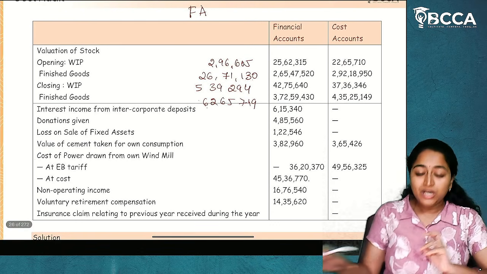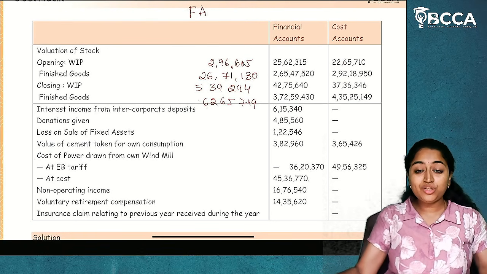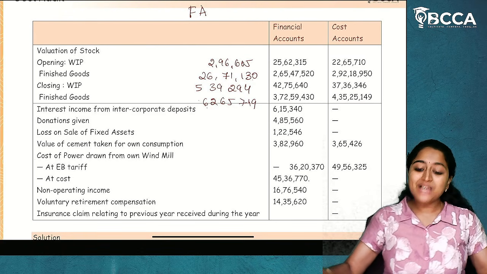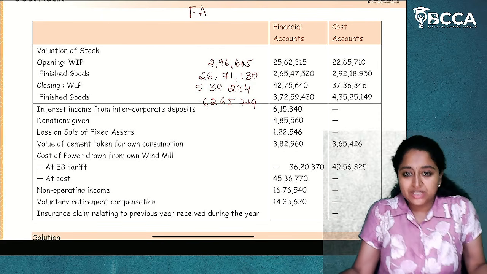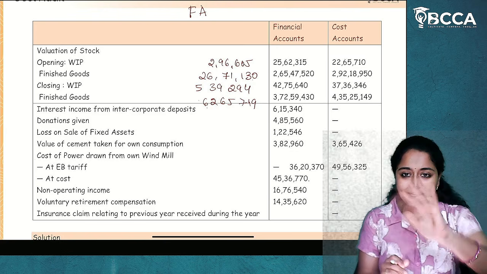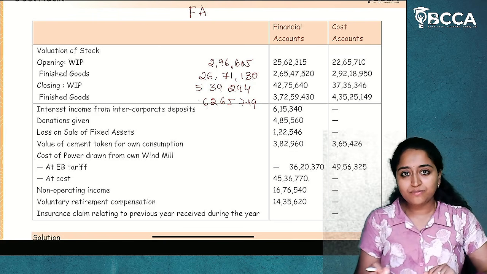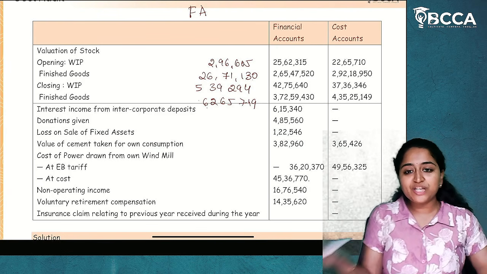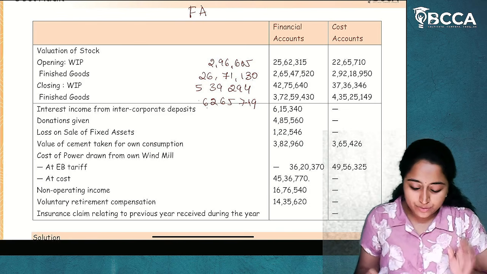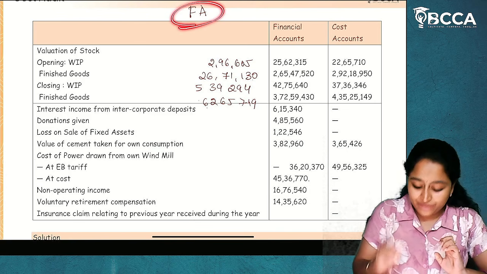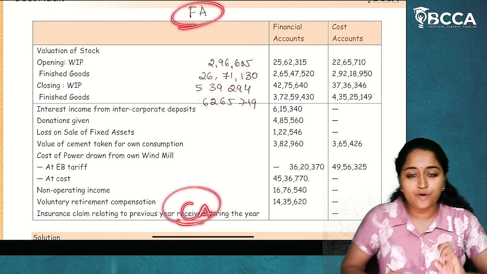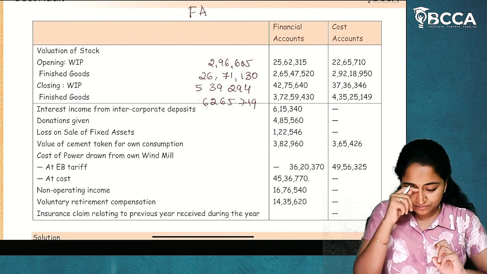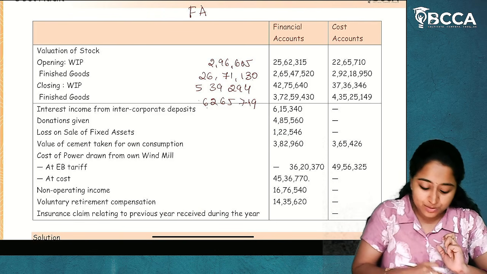Okay. Now, here in this question, the information of both financial accounts as well as cost accounts is given to us. So, we have to understand that and do it. So, both financial accounts implication and cost accounts implication is given to us. And financial accounts profit is given to us. We have to derive cost accounts profit. I hope it is clear. Now we'll see the first stock adjustments which are given.